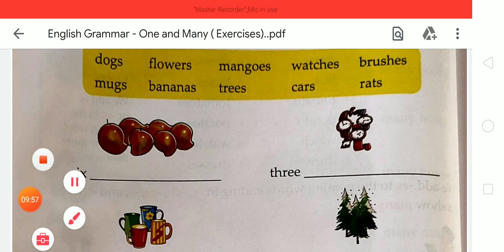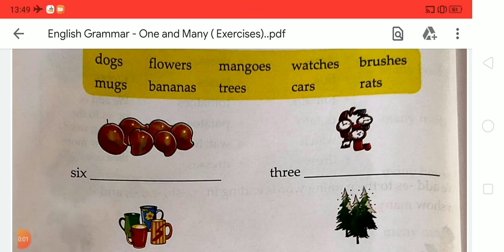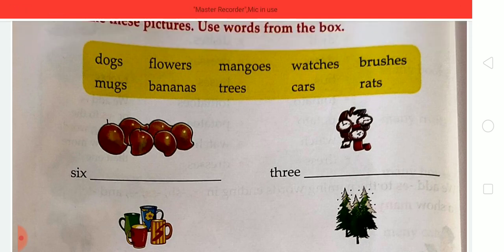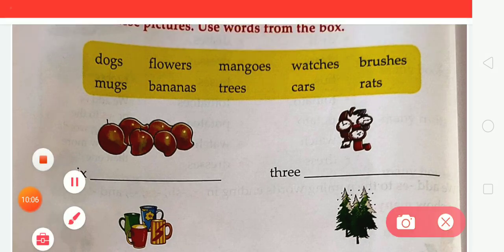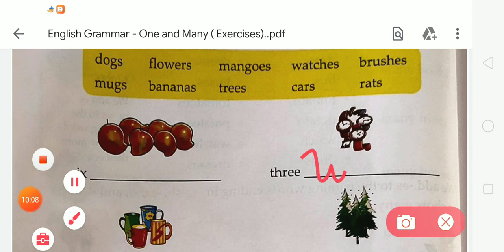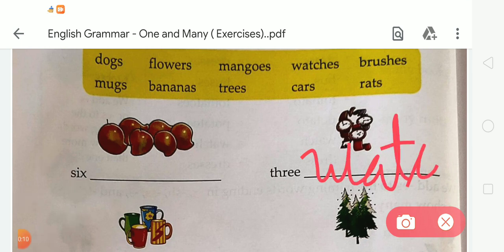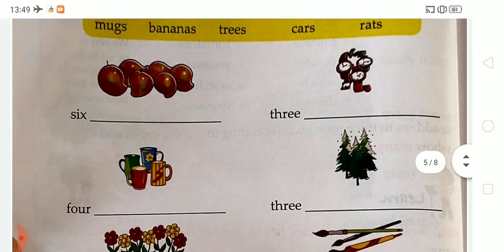So to show the form of many, we have to use es. Okay, so it will be 6 mangoes. Now the next is 3. So what is this? So this is watch. We have to write here watches. 6 mangoes, 3 watches.